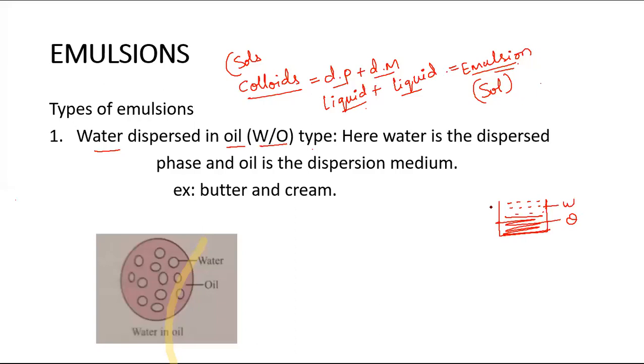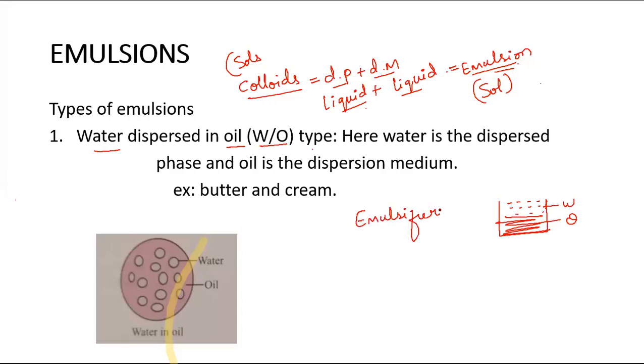Colloids should look homogeneous, but actually they should be heterogeneous. They should look homogeneous to the naked eye, and through our naked eyes we can't differentiate their phases, which is the solute and which is the solvent, or which is the dispersed phase and which is the dispersion medium. But in oil and water, we can clearly observe where exactly the layer of water is present and where exactly the oil is present. So in order to avoid this separation of the layers, and to stabilize them, we have to add an external agent called an emulsifier.